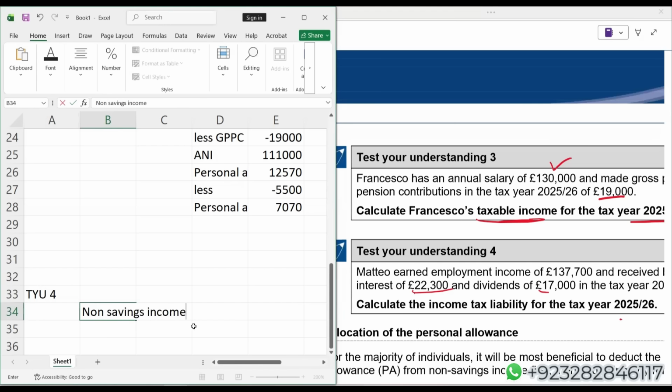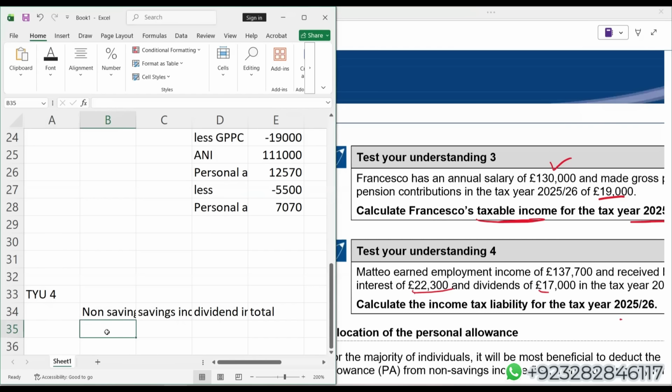Non-saving income. Then we'll go for saving incomes. Dividend income. Finally, total. Student, just to save the time, I'm directly writing the values. Otherwise, we know that first you have to write the employment income under the non-saving income, then in the column of total.